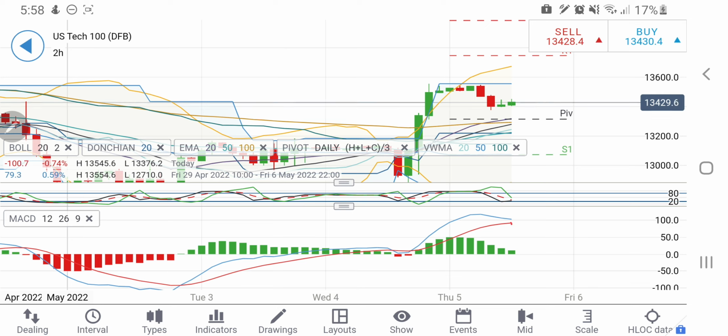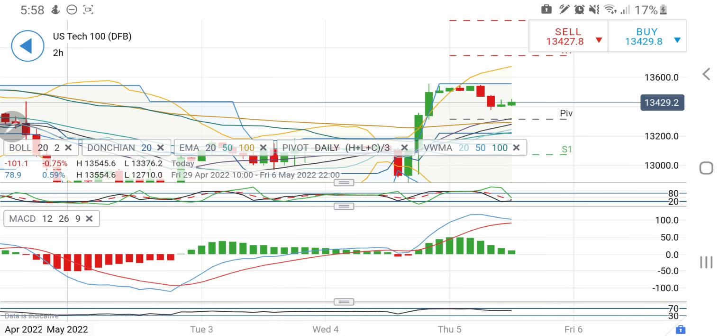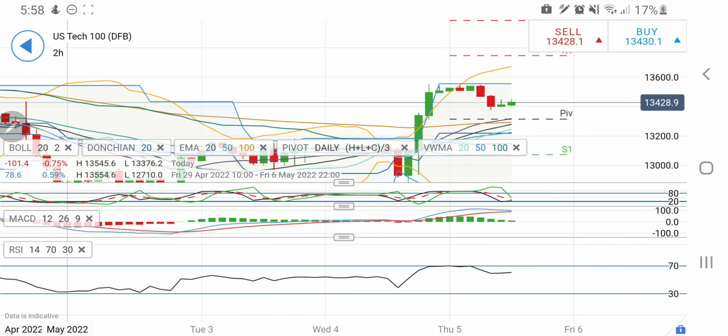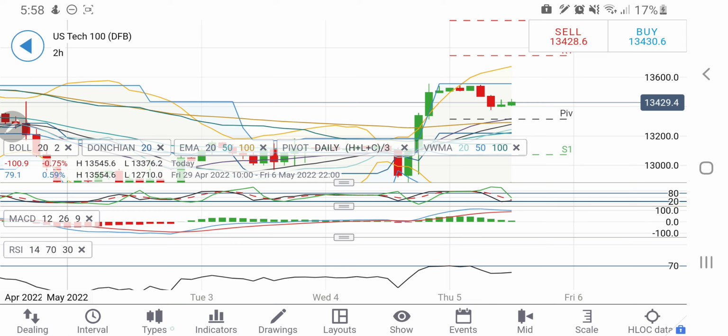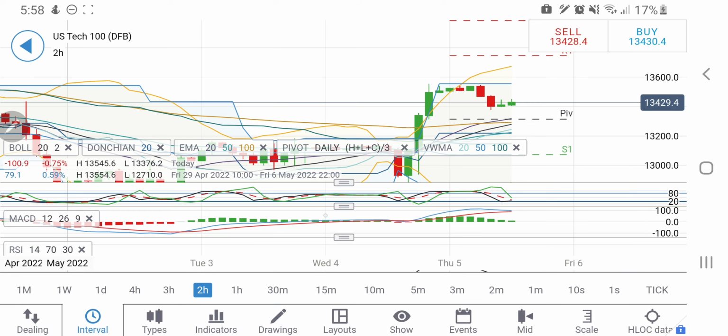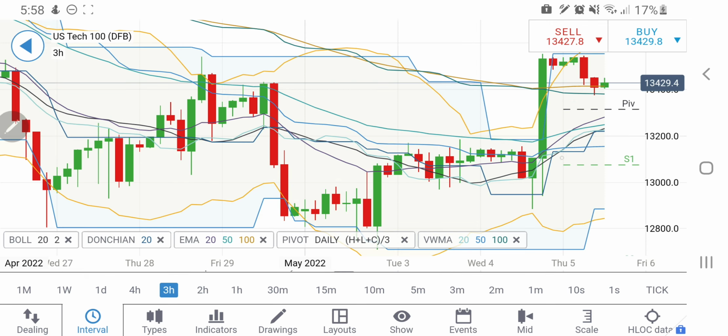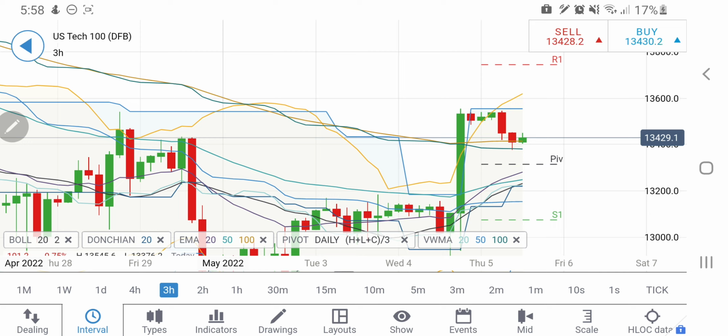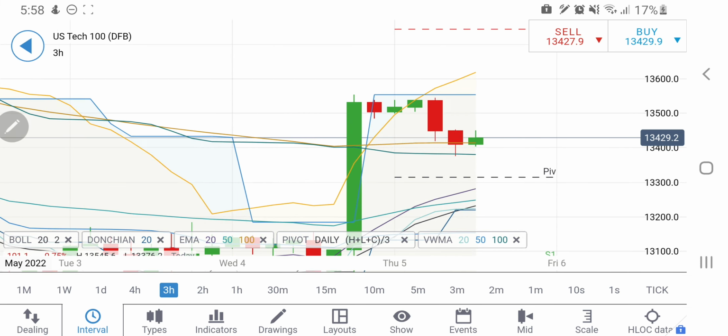Now look at this, the MACD is trying to converge and cross over on the sell side. So probably if we see a couple of red candles on this, it can turn into a sell off. However, on the 2-hour charts it is oversold, and hence a little rise can be expected. RSI is at a comfort zone, and if you look at the 3-hour chart, similarly you will find it is getting support at 13400. Look at this candle size and this candle size diminishing in nature. It means the bears are not willing to take control, and it is not willing to sustain below 13400.